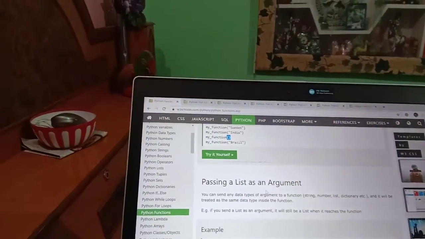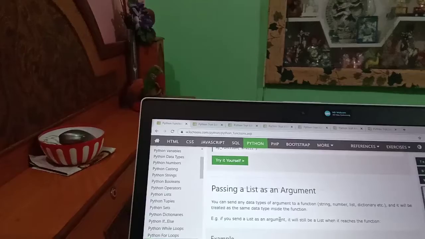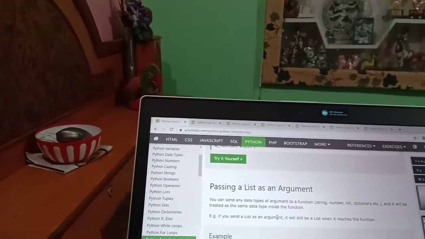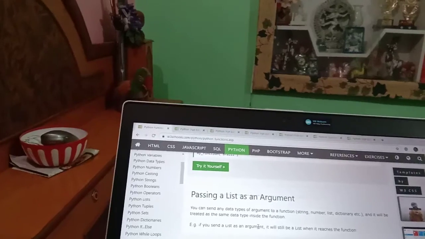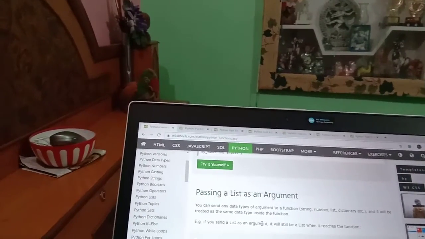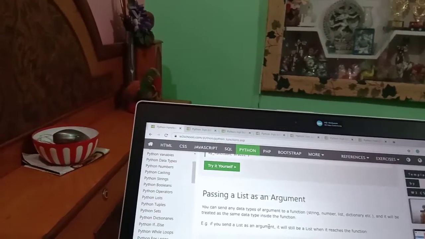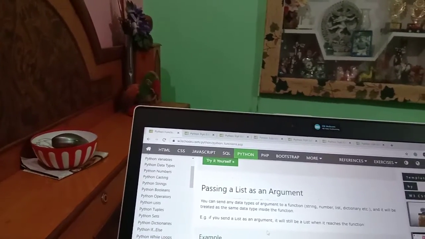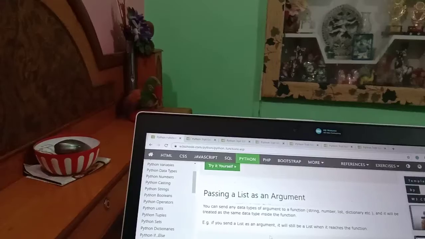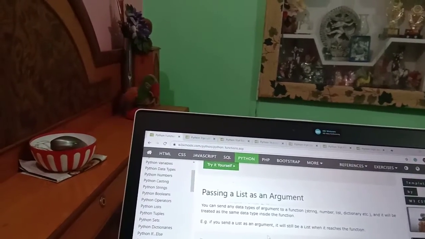Passing a list as an argument. You can send any data type of argument to a function. The data type may be string, number, list, dictionary, etc., and it will be treated as the same data type inside the function. Example: if you send a list as an argument, it will still be a list when it reaches the function.